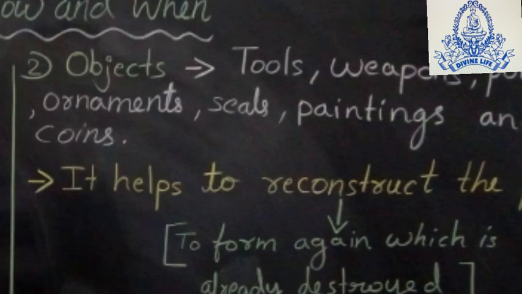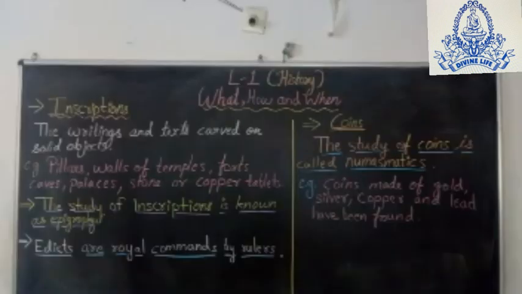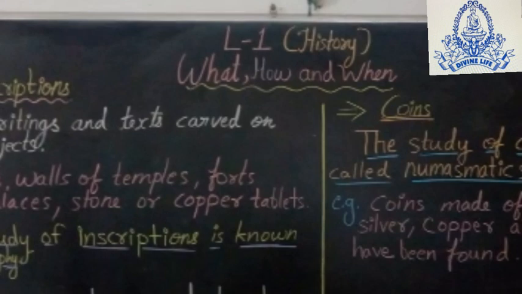Human skulls from the burial sites. Burial sites means at that time when the people died, they were kept buried under the land. So by the human skulls and the fossils of animals, from this also we can get lots of information to reconstruct the past. Here we already understood the two sources, monuments and objects. Now we will discuss the third, that is inscription.